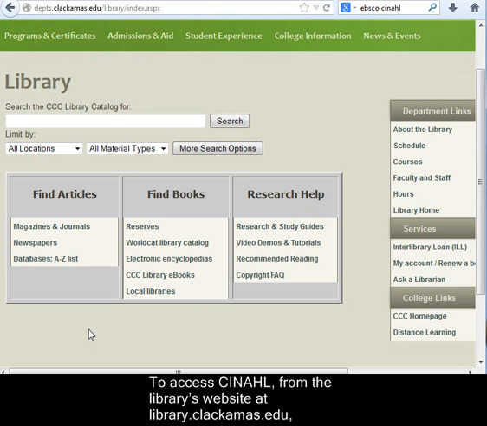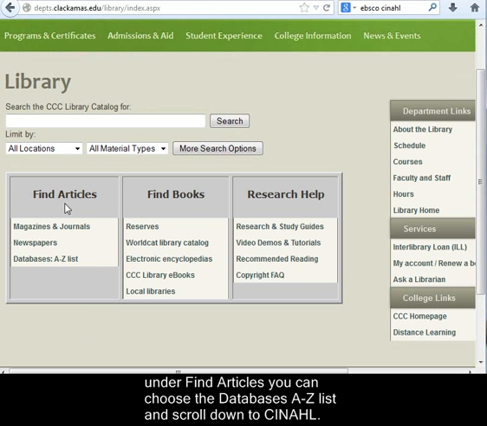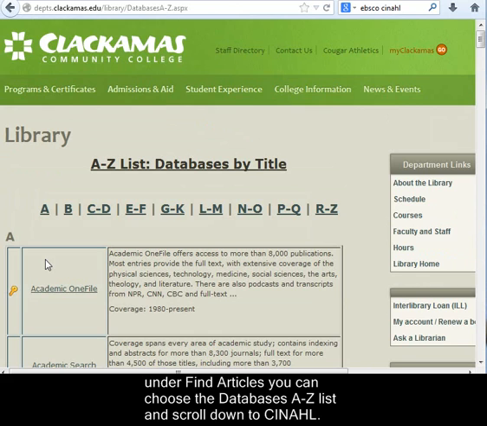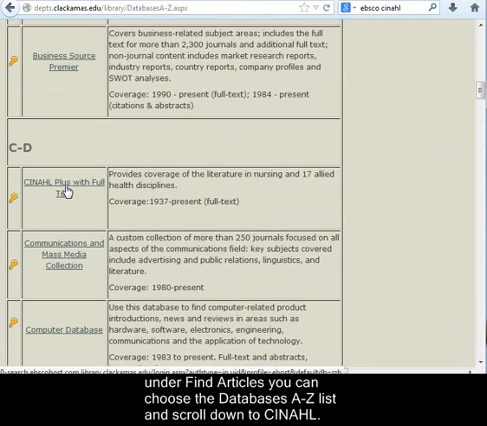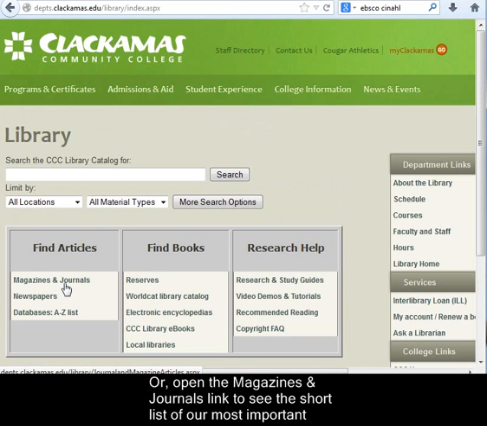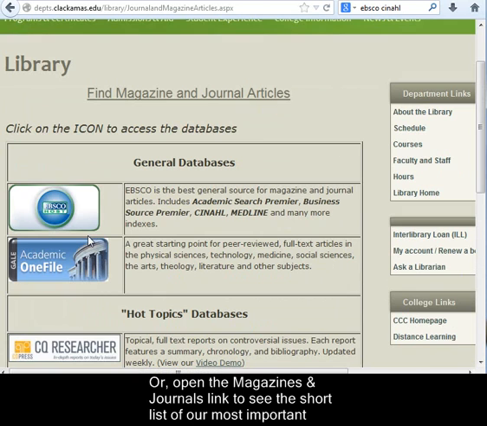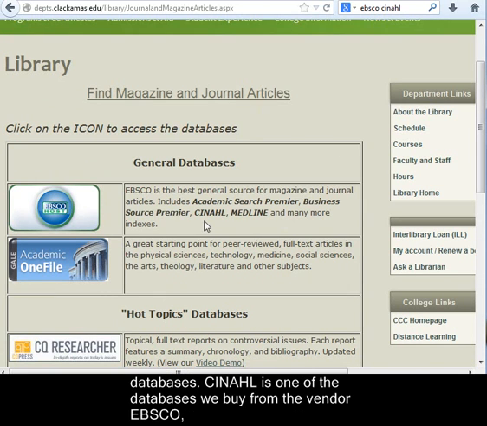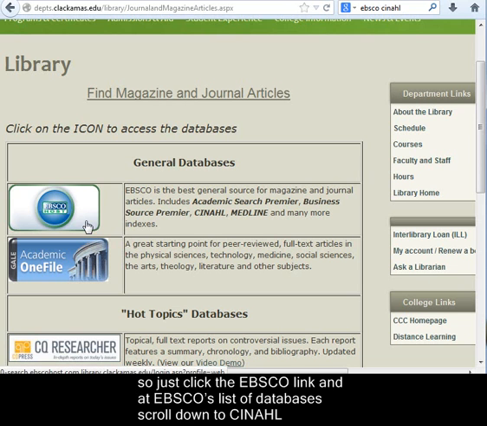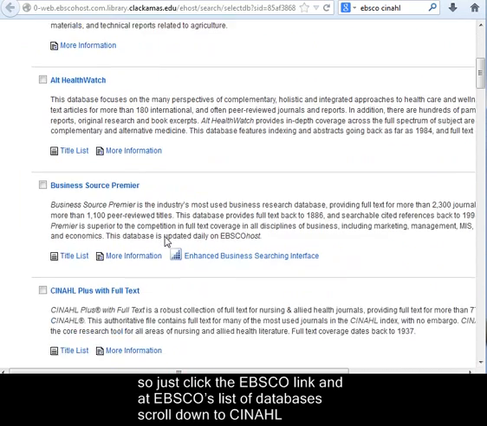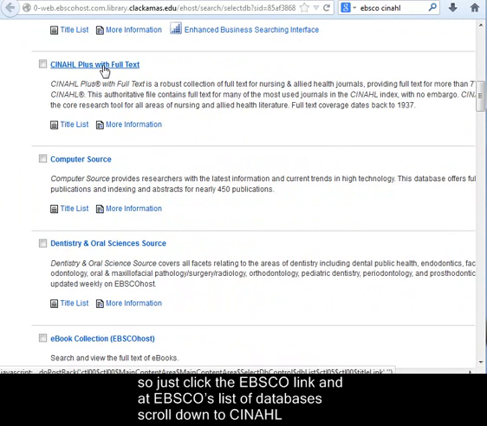To access CINAHL from the library's website at library.clackamas.edu, under Find Articles, you can choose the database's A to Z list and scroll down to CINAHL, or open the Magazines and Journals link to see the short list of our most important databases. CINAHL is one of the databases we buy from the vendor EBSCO, so just click the EBSCO link, and at EBSCO's list of databases, scroll down to CINAHL.